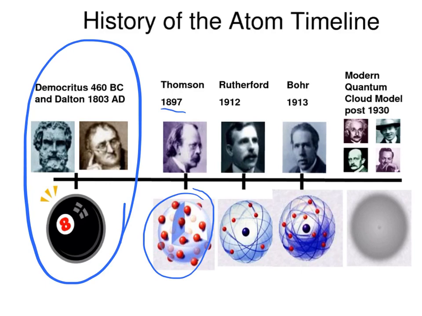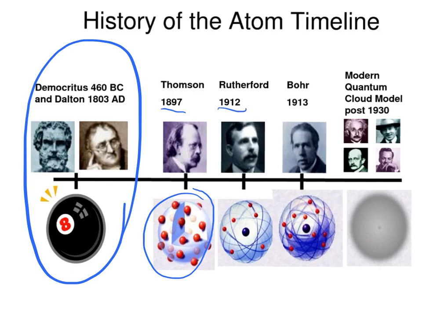This is where we came up with the proton being positive and the electron being negative. They call this the cookie dough model, because Thomson thought that the entire atom was sort of a positive charge, but all the electrons inside of it, almost like chocolate chips in cookie dough, were negative, and that they balance each other out to make a neutrally charged atom.